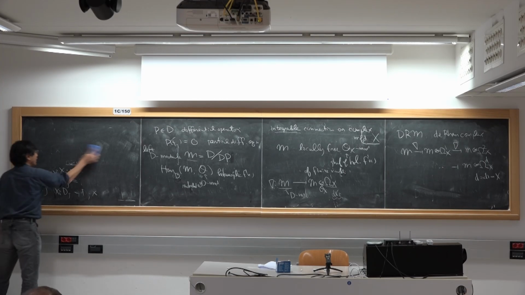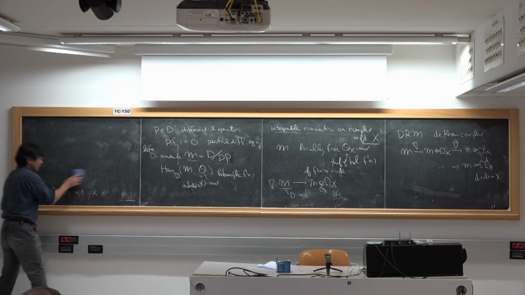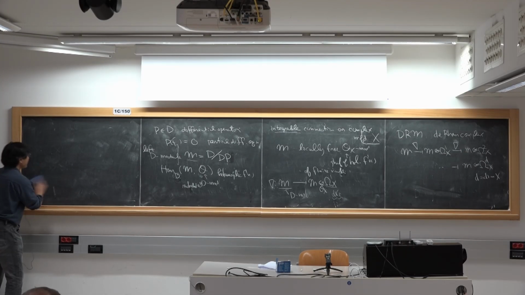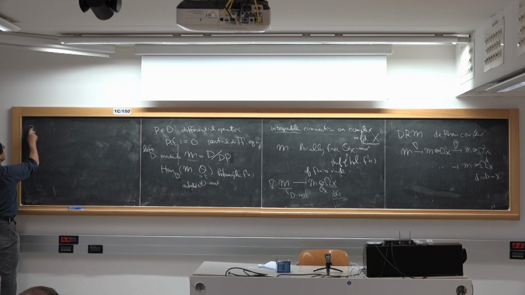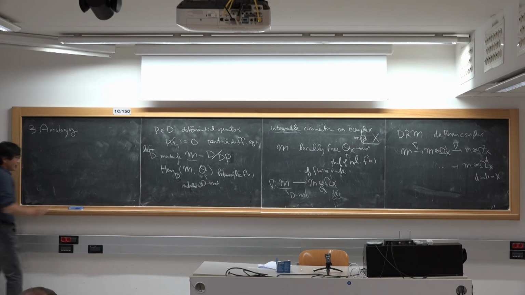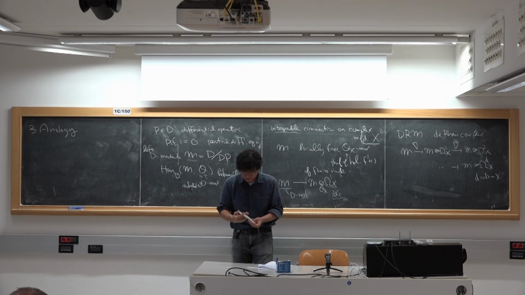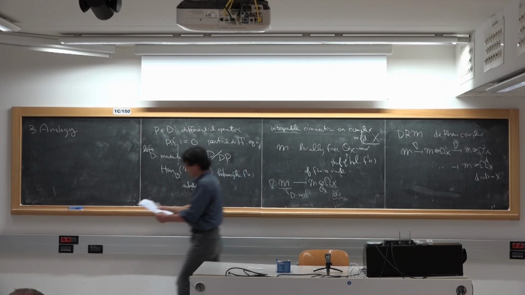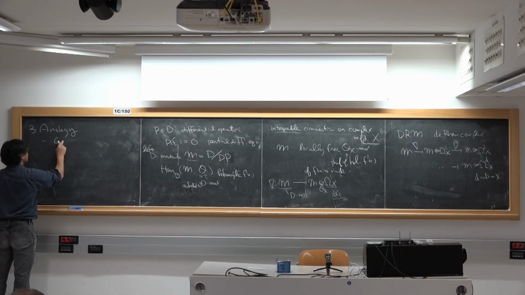So now we have seen étale cohomology arising from number theory, and D-modules arising from partial differential equations. They look so different, but now I want to say something about the analogy. Today I want to talk about two types of analogy. One is a formal one, the six operations.